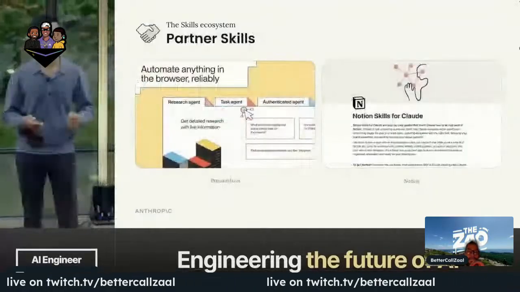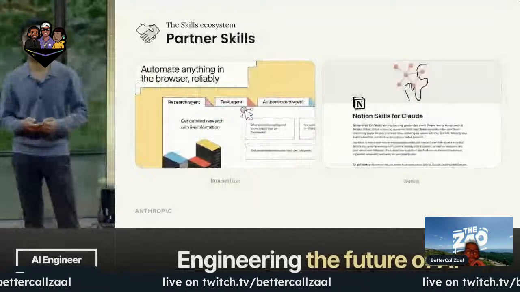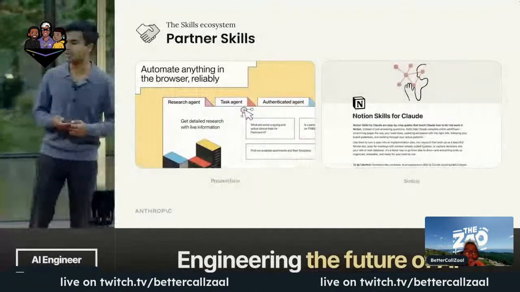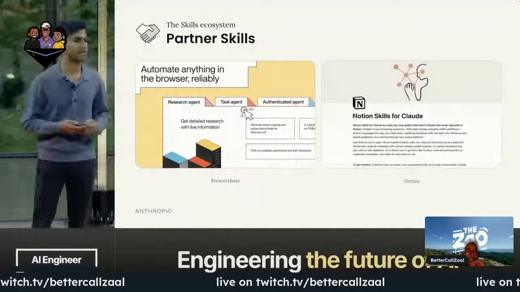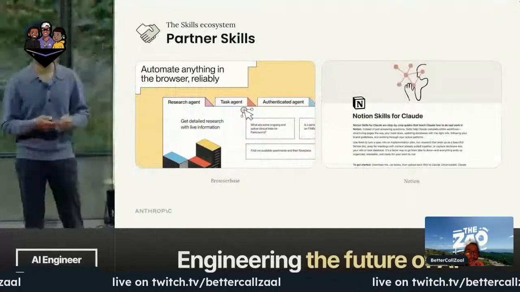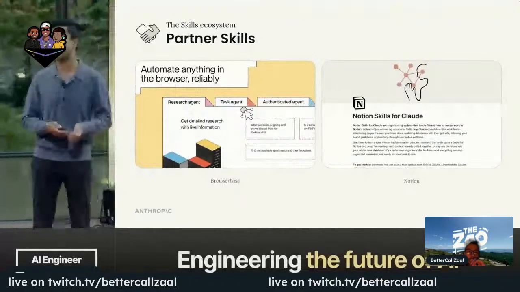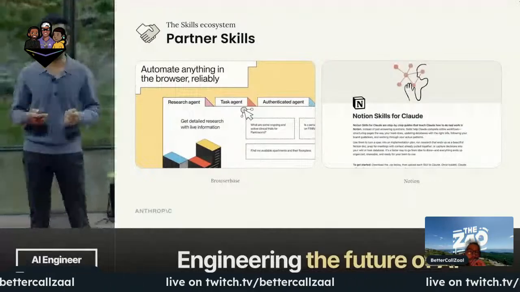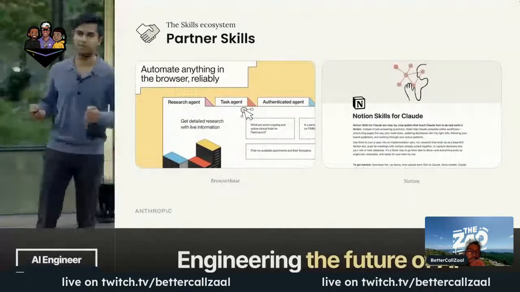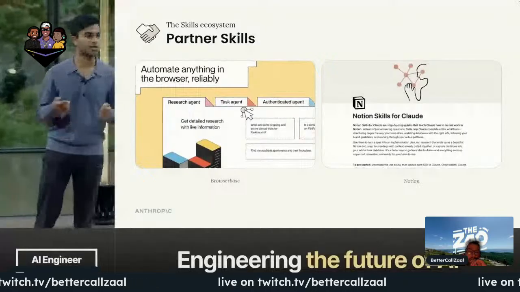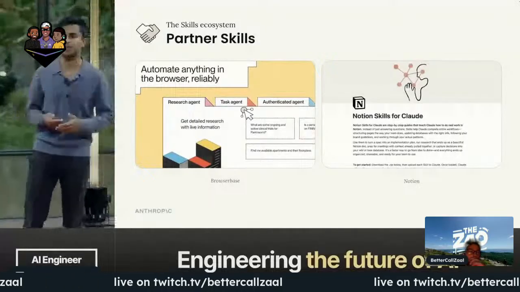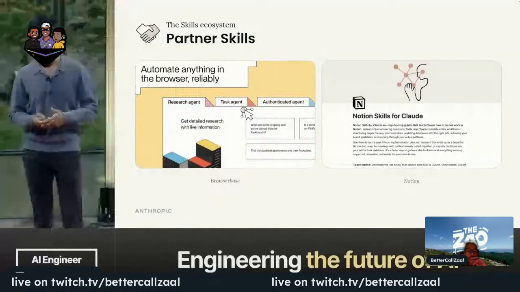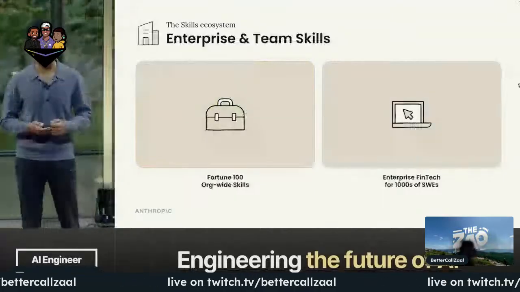We've also seen partners in the ecosystem build skills that help Claude work better with their own products. Browserbase is a pretty good example of this. They built a skill for their open source browser automation tooling, Stagehand. And now Claude, equipped with this skill and with Stagehand, can navigate the web and use a browser effectively to get work done. And Notion launched a bunch of skills that help Claude better understand your Notion workspace and do deep research over your entire workspace.